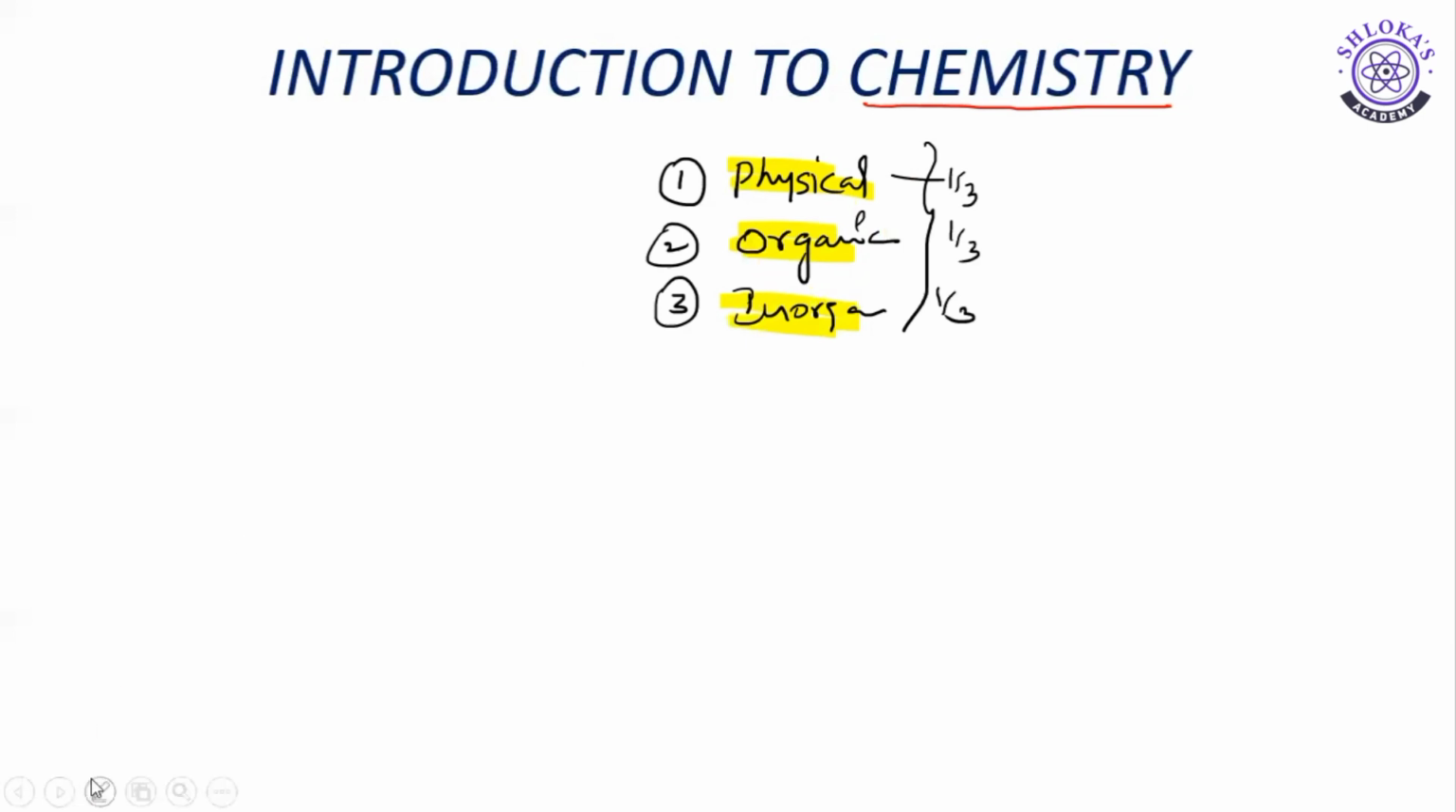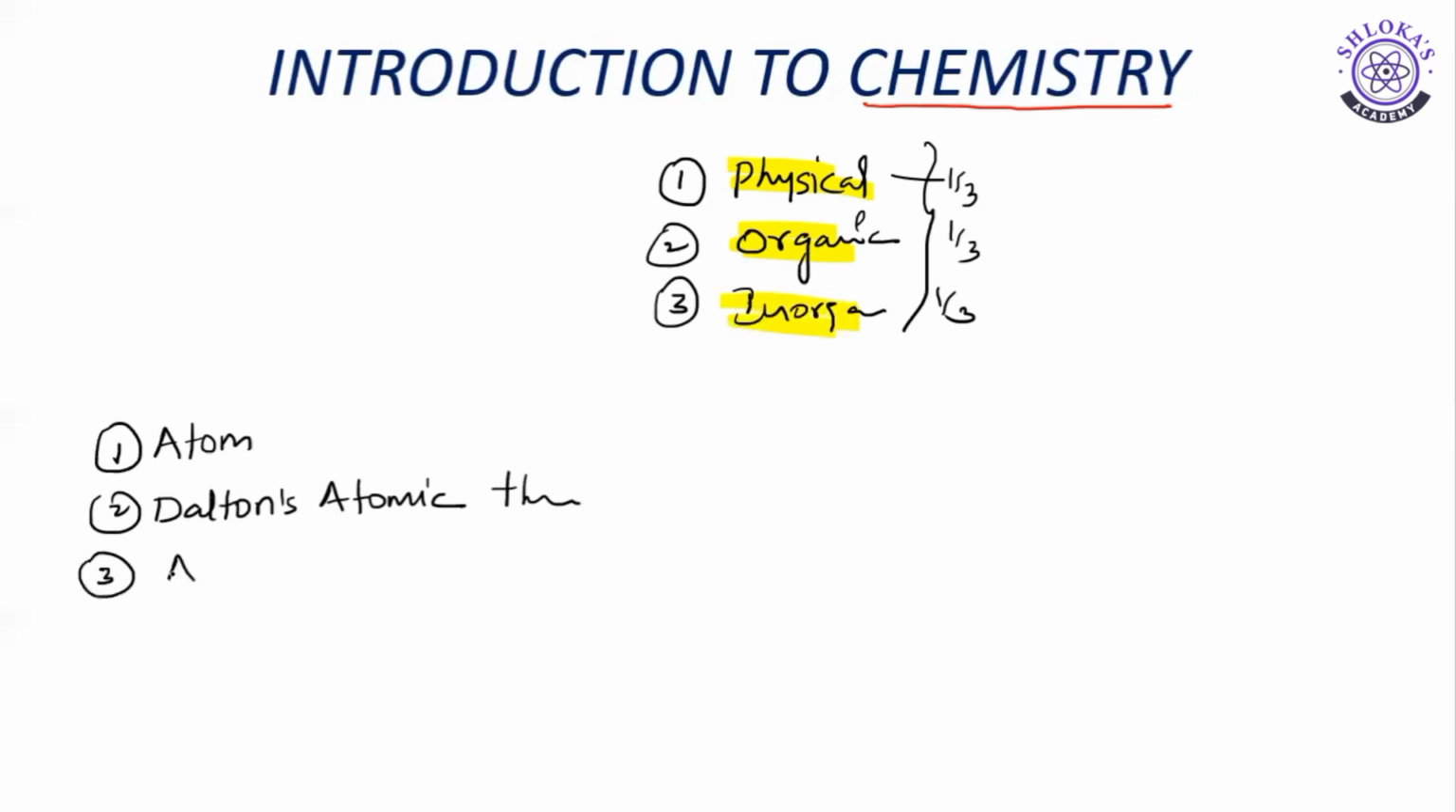Now, in this video, what are we going to discuss? We are going to discuss what is atom, first the definition of the atom. And second, we will discuss Dalton's atomic theory. Third, we will discuss atomic weight or limitations of Dalton's atomic theory. And fourth, we will discuss atomic mass. All these four concepts we are going to discuss in this topic.